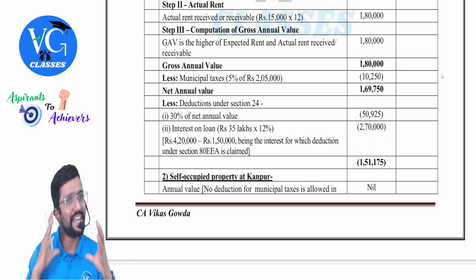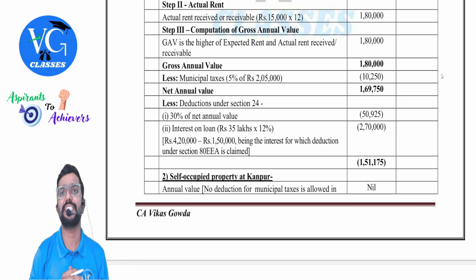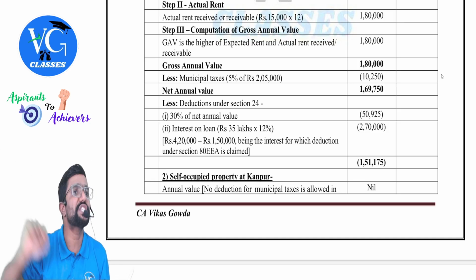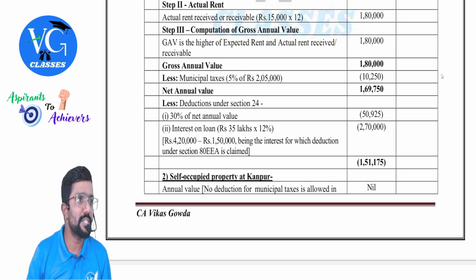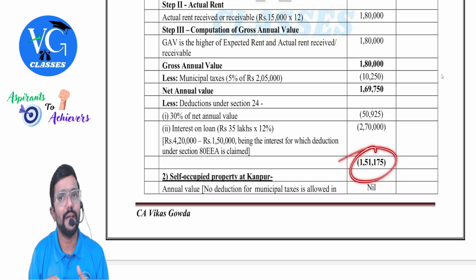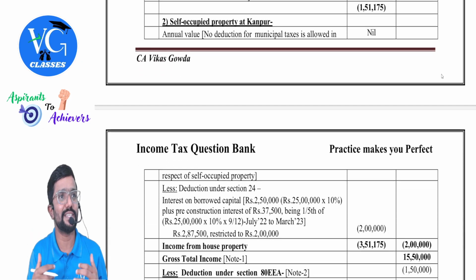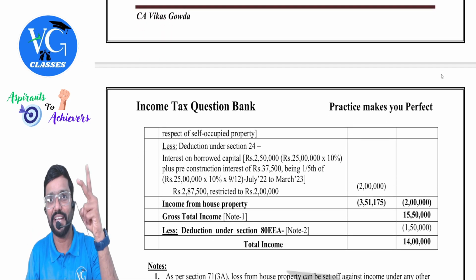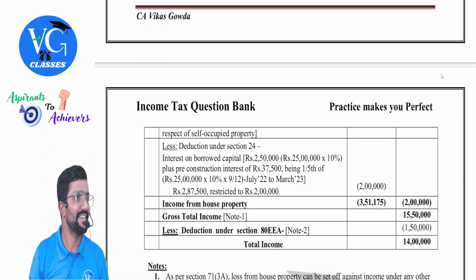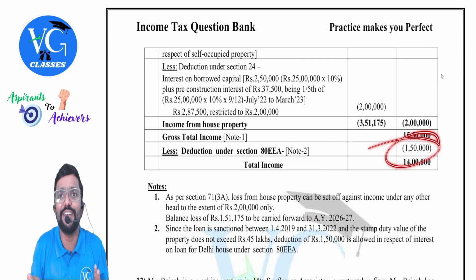Clear. See, if you have enough figure here, you can claim entire interest here only. Because for let out property, there is no restriction to claim interest. Just because I didn't have enough money here, I will get a huge loss. And when you get a loss, you can adjust maximum 2 lakh against other heads and remaining you will carry forward. Instead of that, you can get the benefit in the current year only.